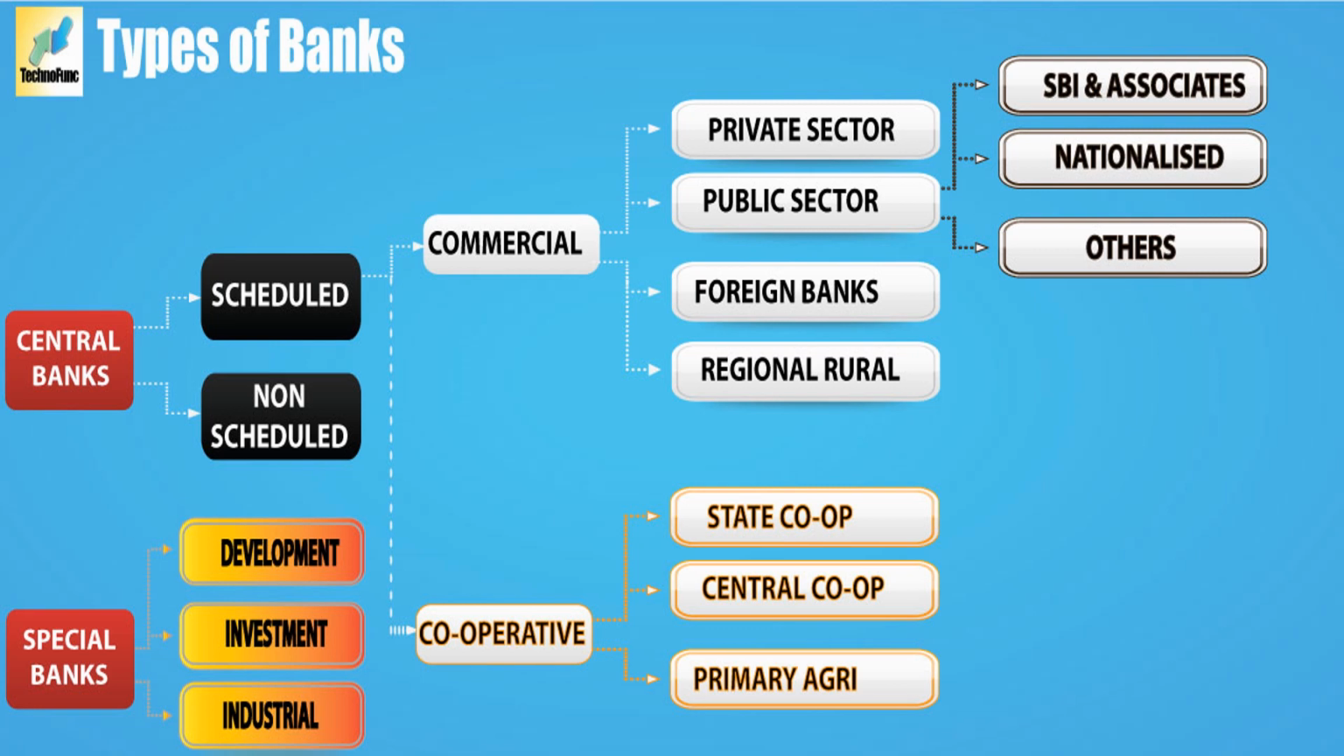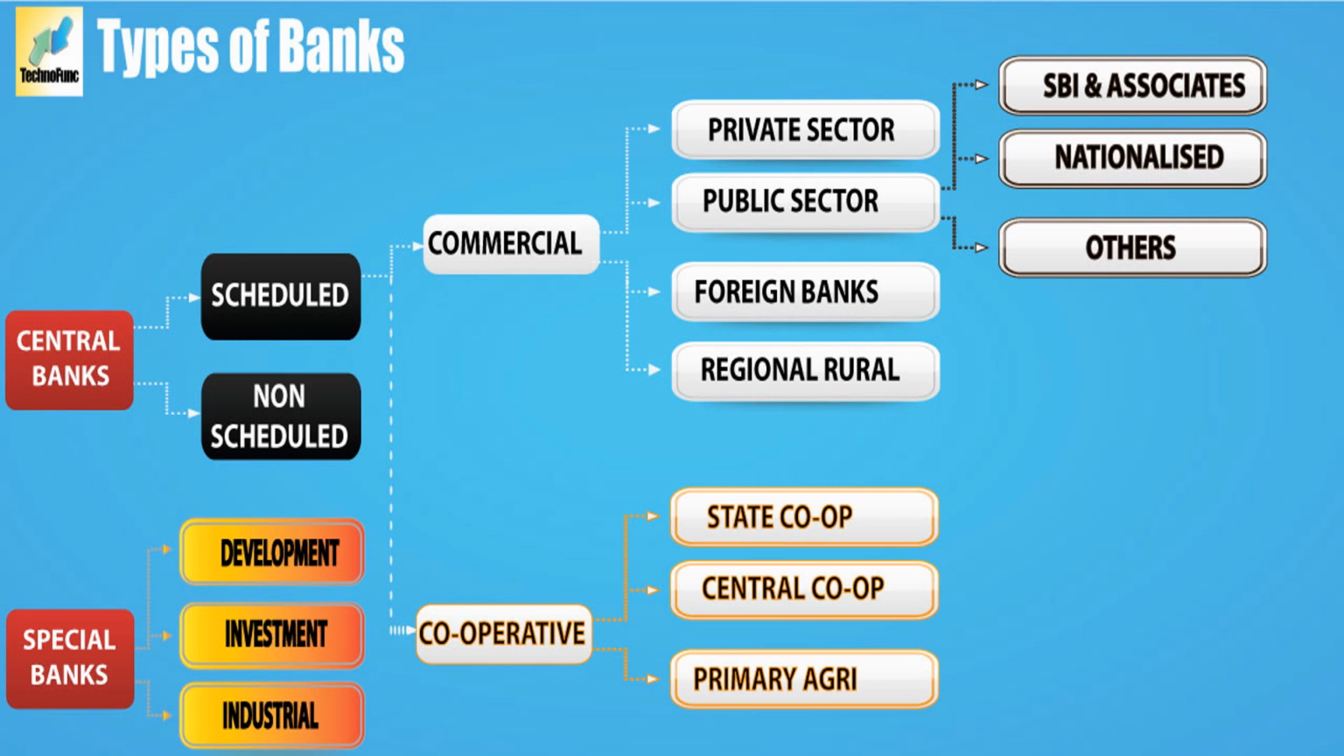Now come to the cooperative. In a cooperative, you all know that a group of people join together and start their own banks for their own mutual benefits. For that kind of banks we call cooperative banks. Now in the cooperative banks we have different types. We have state cooperative, we have district cooperative, and we have urban cooperative. Here they are given different names: central cooperative, primary agri cooperative.